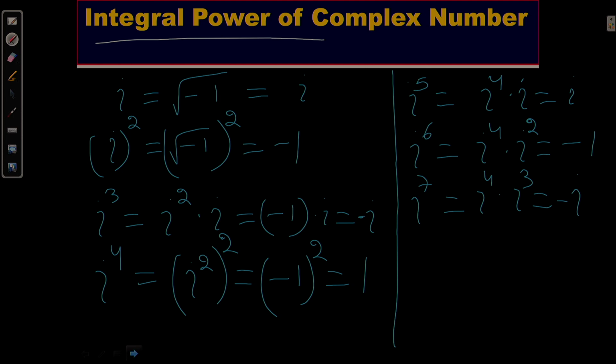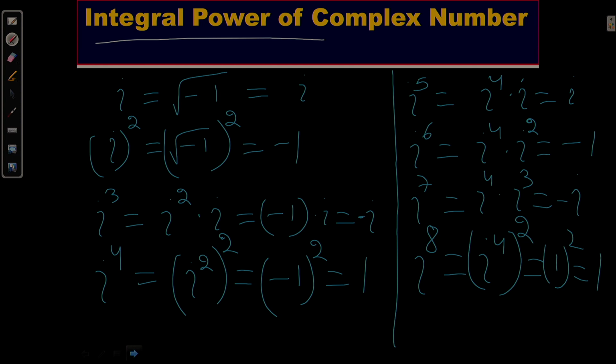Okay. i to the 8, suppose I would like to find out i to the 8. So, i to the 8 I can write as i to the 4 whole squared, which equals 1 whole squared, you will find 1. Okay. Now, what do you observe?